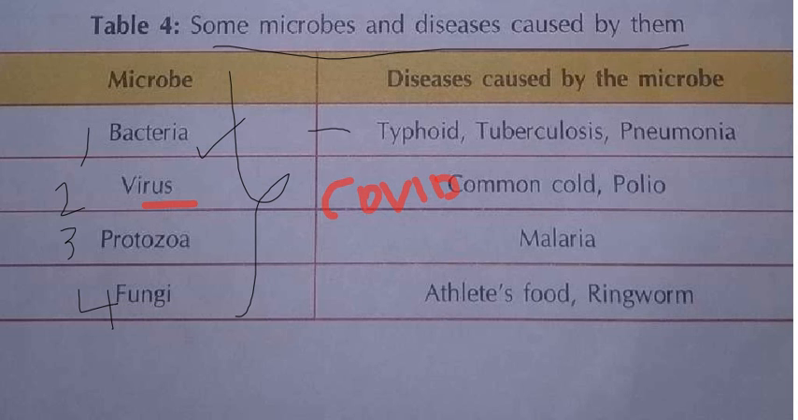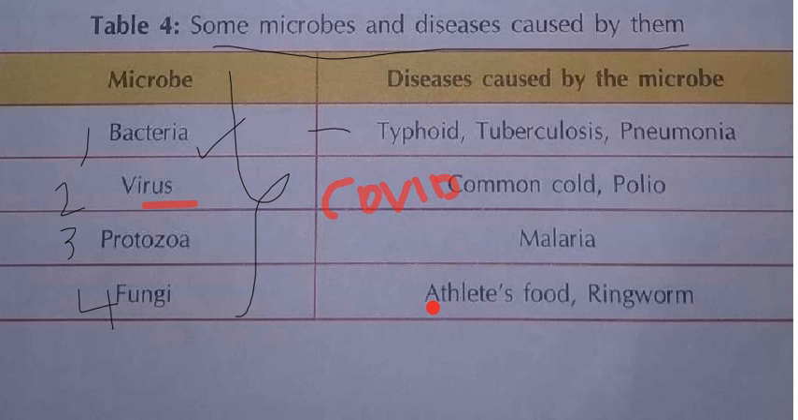Third one, protozoa. Okay, protozoa is also a microbe name. Because of this protozoa, what disease are you getting? Malaria fever you will get, no, because of the mosquitoes. That one. Last one is what type of microbe? Fungi. Okay, because of fungi, what disease are you getting?